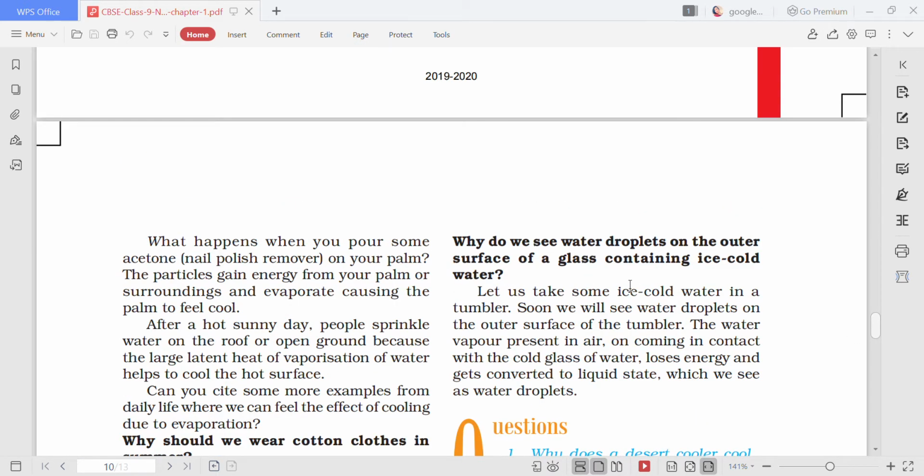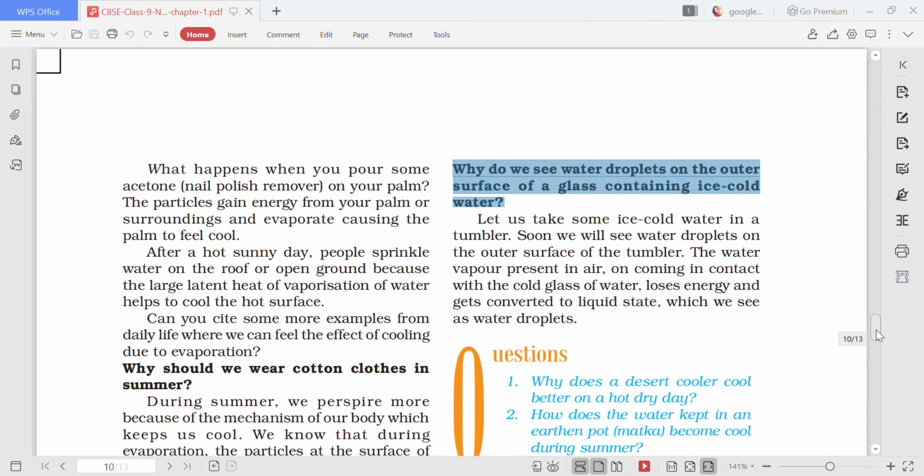Next, why do we see water droplets on the outer surface of a glass containing ice cold water? So this is again a very important question. Children, let me ask you one thing. If I ask you to bring a chilled glass of water, and we leave it for some time, you will see that water droplets have appeared on the outside of the glass. Now why does this water come on the outside surface of the glass?